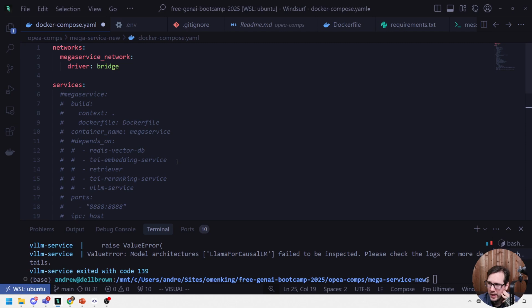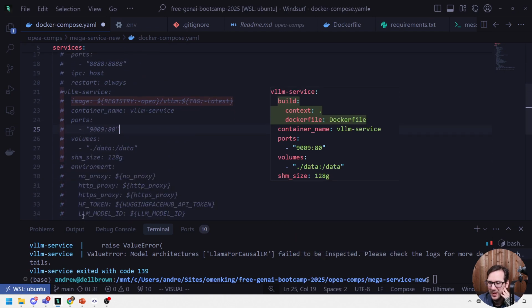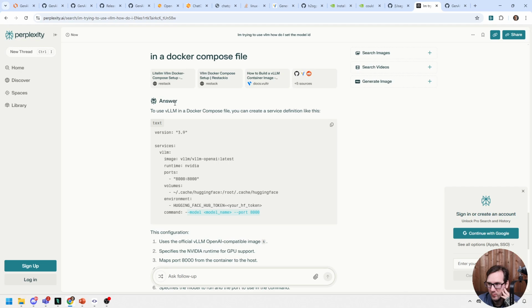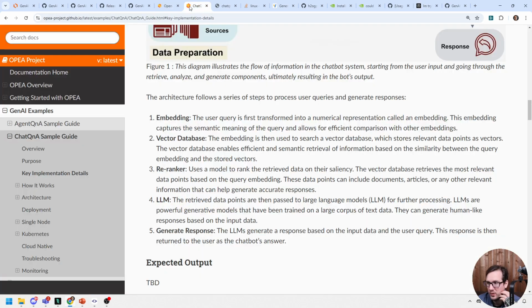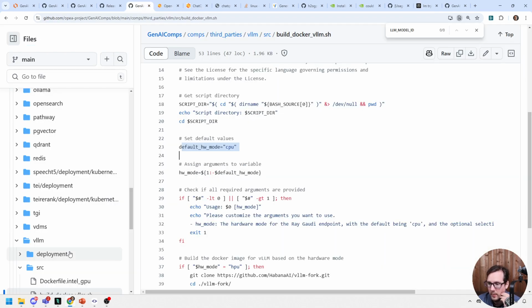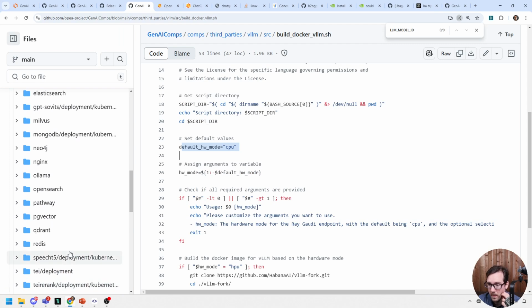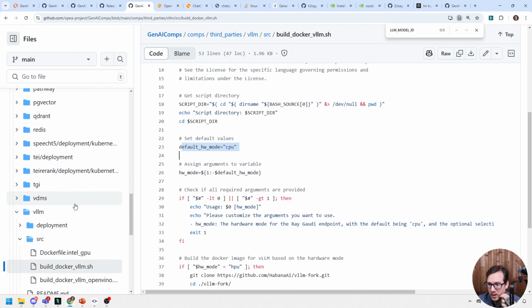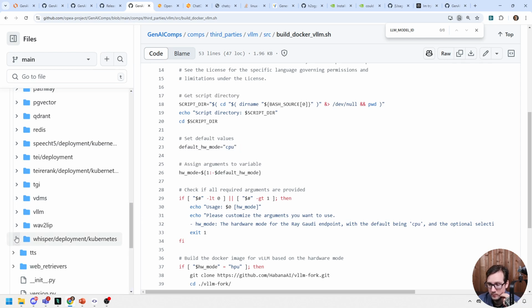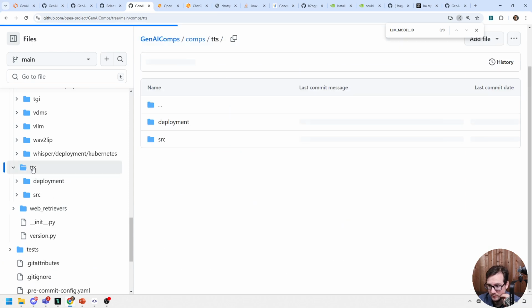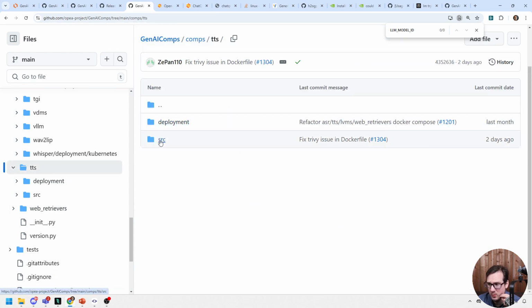I kind of want to use an OPEA component, right? And so maybe we'll just go to the comps and take a look at what there is there. This is where I want people to try to be creative, as there are a bunch of ones in here. I think there's a text-to-speech one, which might be fun to utilize, and we might have an easier time with this.